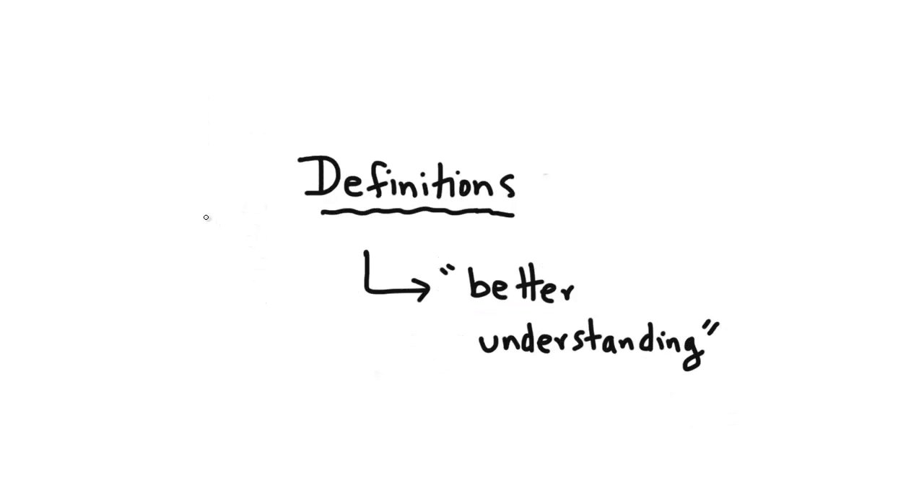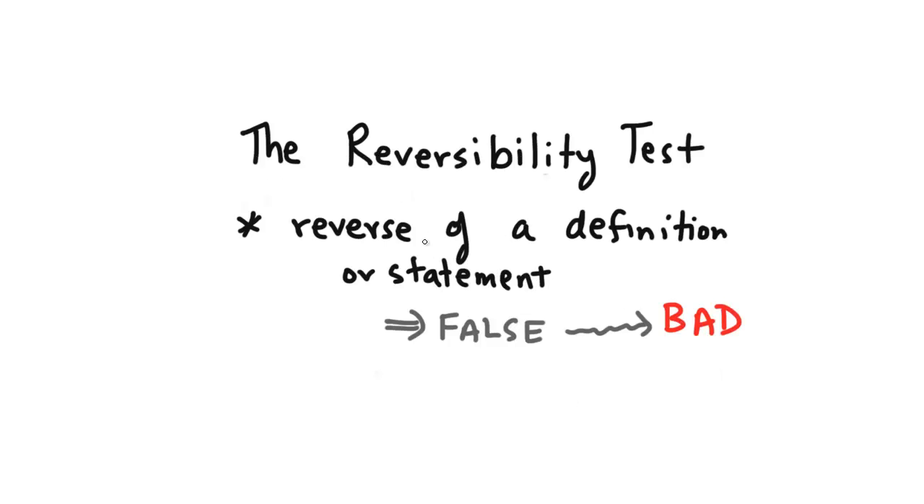Okay, so the last idea or concept we're going to look at are definitions. And the reason why we have definitions is so that we can have a better understanding of the concepts. Alright, so one way to check to see if a definition is a good definition or not is to use what's called the Reversibility Test. And mainly all you have to do is look at the reverse of a definition or the statement, and if it's false, you know it's a bad definition.